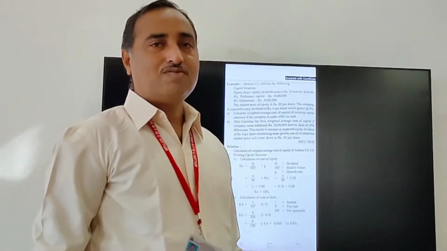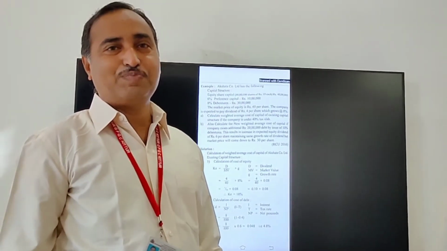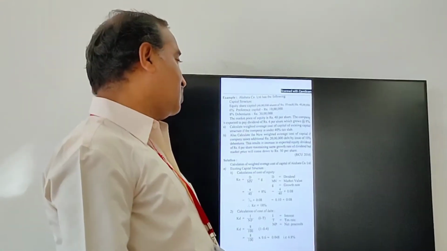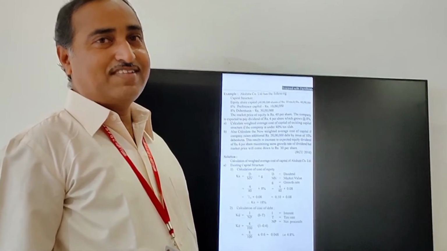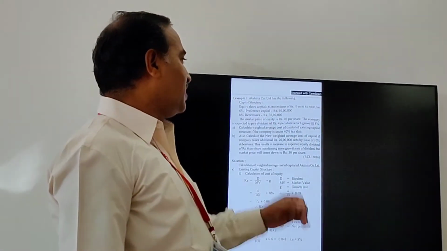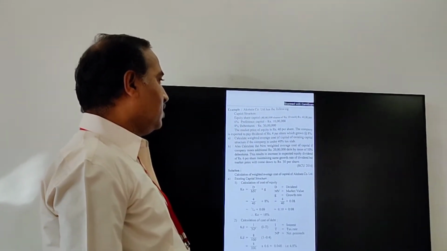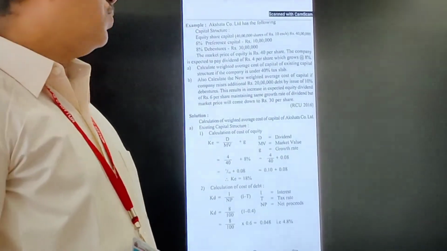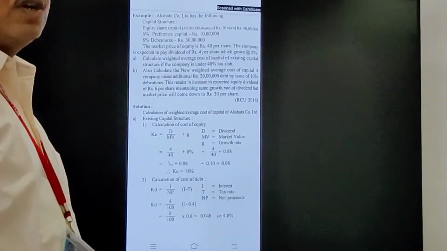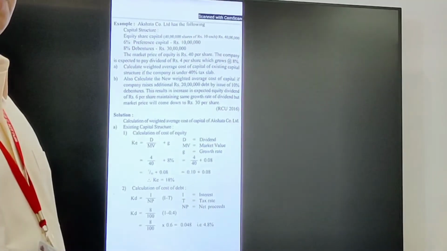Okay, now it is a Section C question. It carries 15 marks and it was previously asked in the question paper of Rani Channamma University in the year 2016. We will see the 15 marks problem. Akshata Company Limited has the following capital structure: equity share capital 40 lakh shares of rupees 10 each, 40 lakh rupees; 6% preference share capital rupees 10 lakh; 8% debentures rupees 30 lakh. The market price of equity is rupees 40 per share.